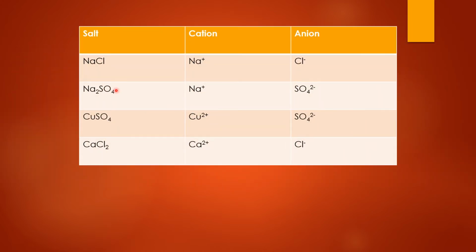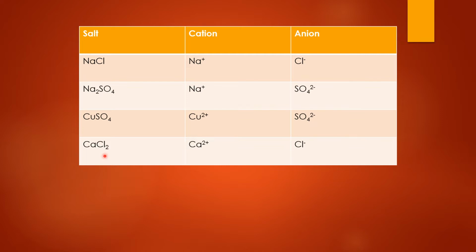Children, in chapter number 5, acids, bases and salts, we have learnt how salts are formed. So these are some of the examples of salts. I have taken a few examples like sodium chloride, sodium sulfate, copper sulfate, calcium chloride. Now you will find that these salts are ionic compounds.